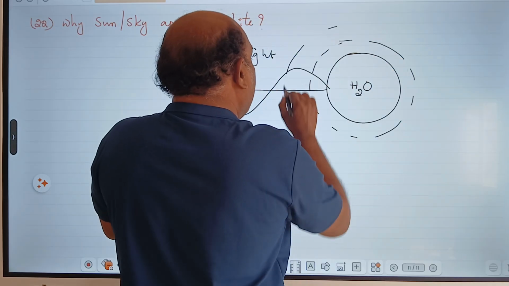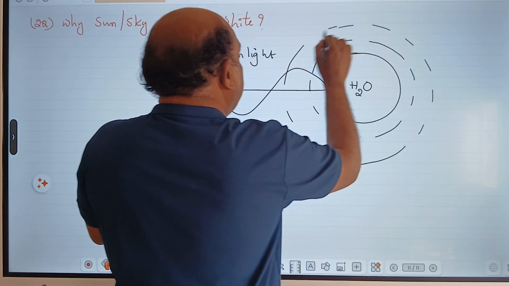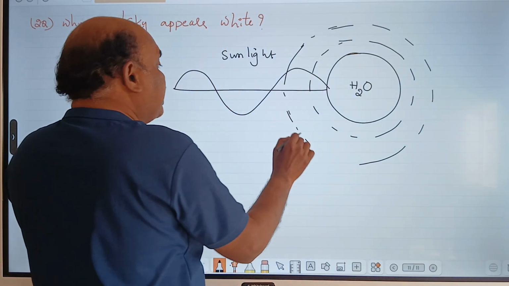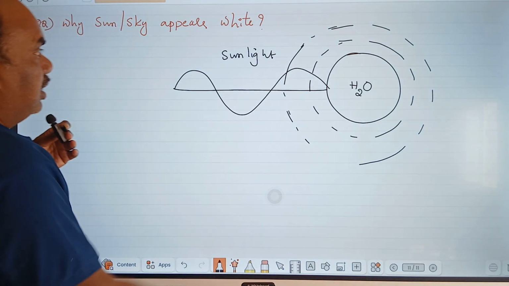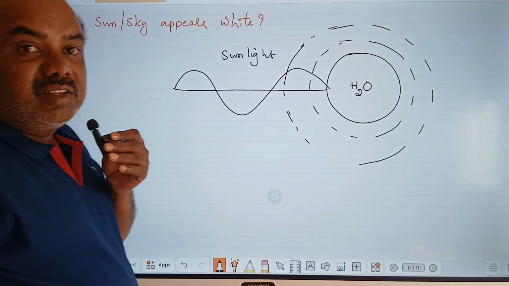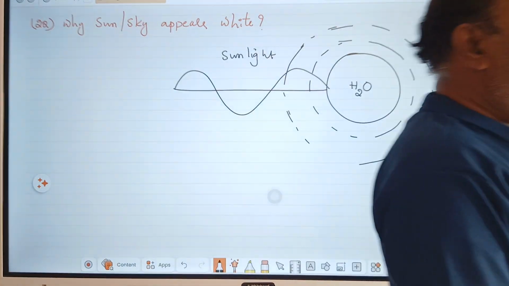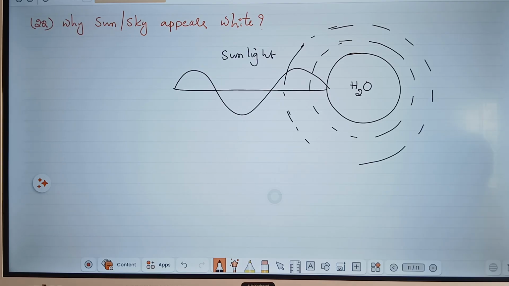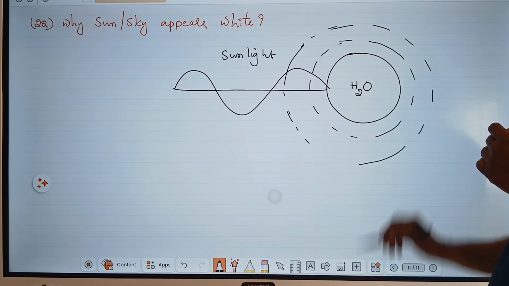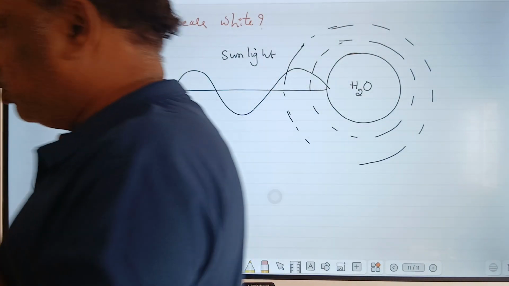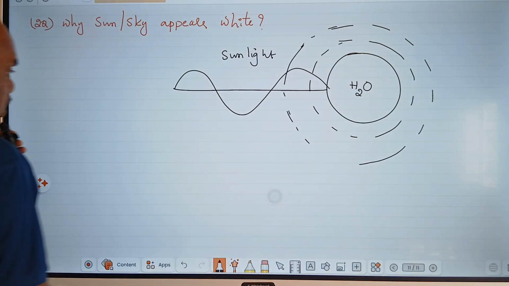White color. I already told you, larger molecules always emit white color on scattering. When sunlight scatters off water droplets, they emit white color. That is the reason the sky appears white in the midday. Afternoon sky appears white because sunlight scatters off water molecules. When sunlight scatters off larger molecules, what color do they emit? White color. Please note down the notes.